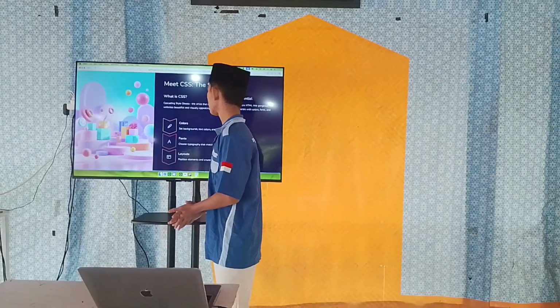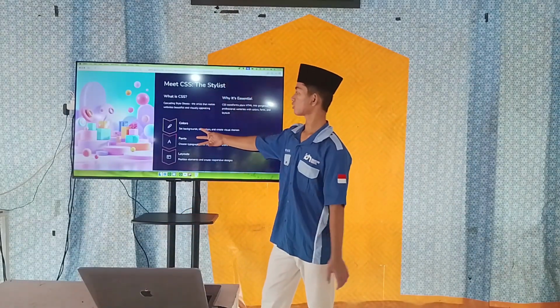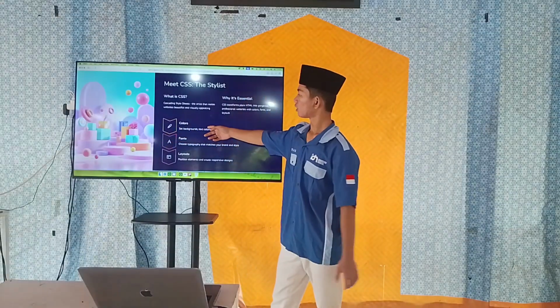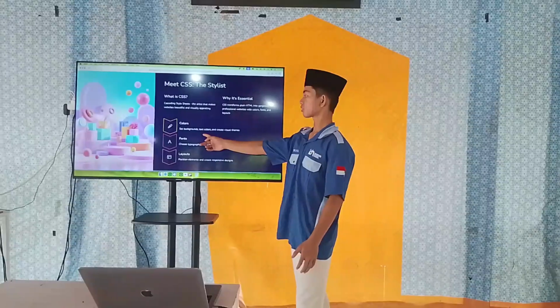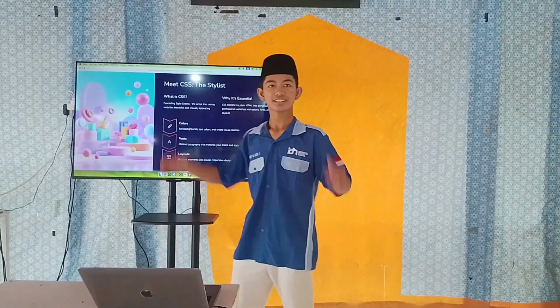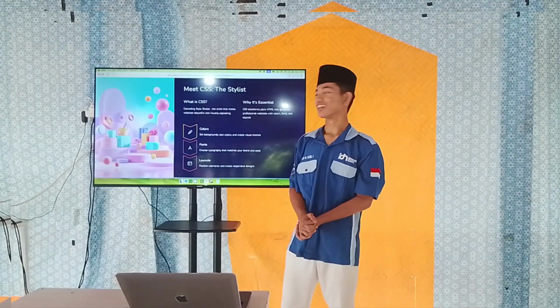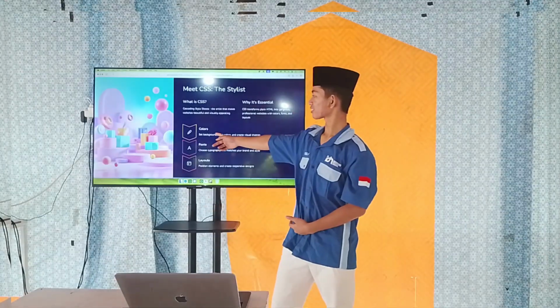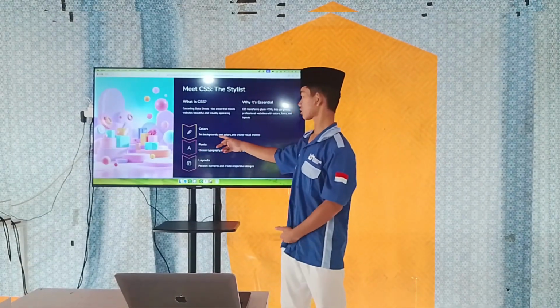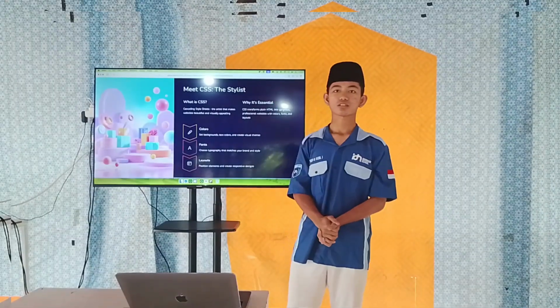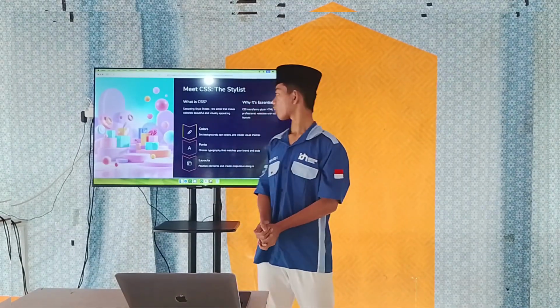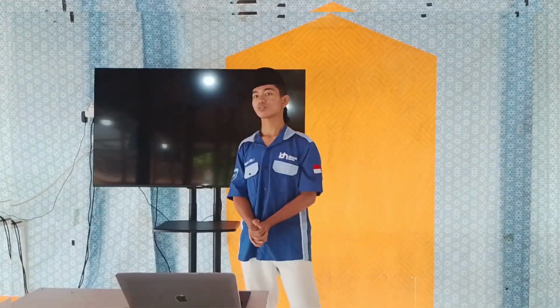Okay, I'm going to explain 3 points for CSS. Number 1 is colors. As the name says, colors set the background color. Number 2, there are fonts. The function of fonts is typography that creates your brand style. And number 3, there is layout. It positions elements and creates responsive design.